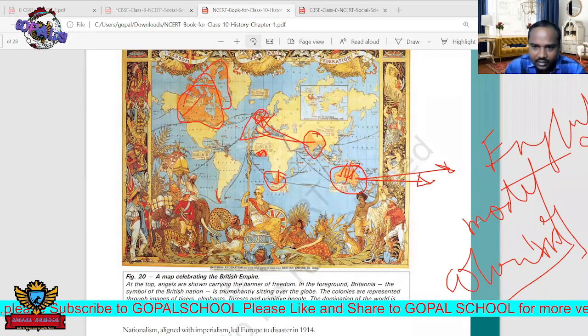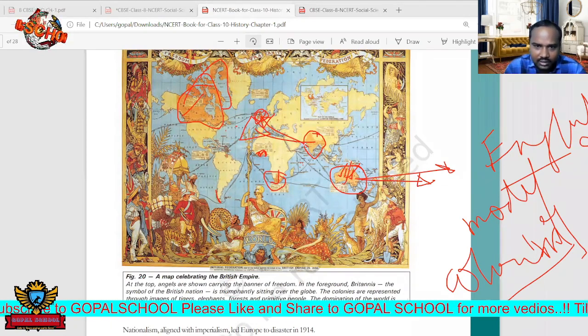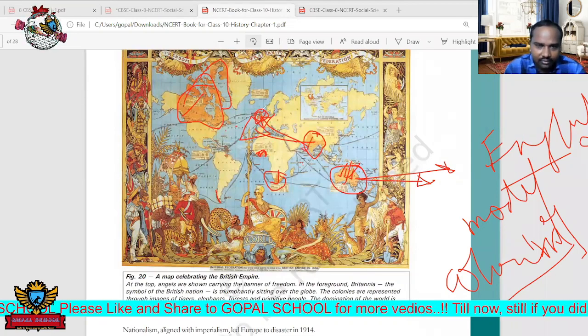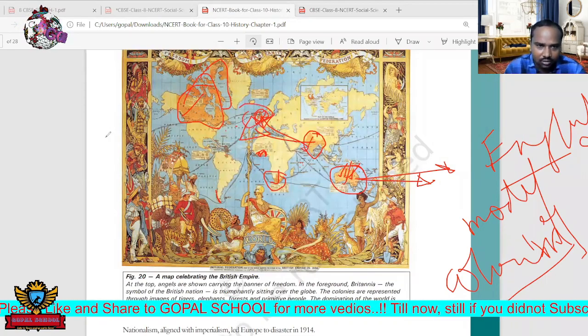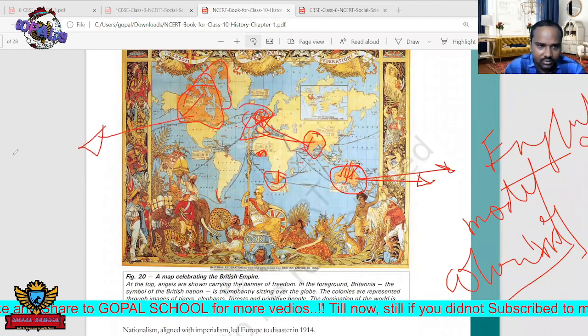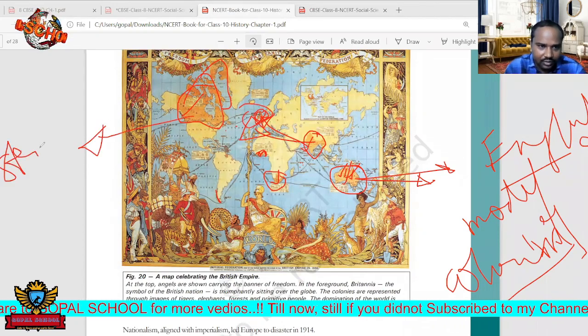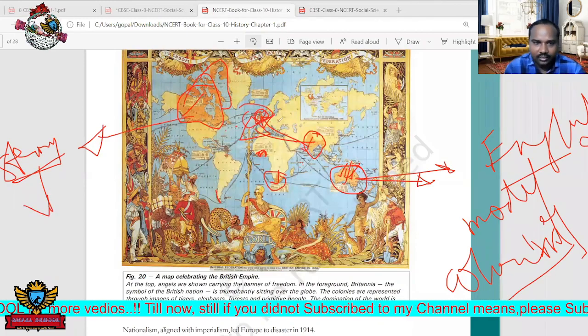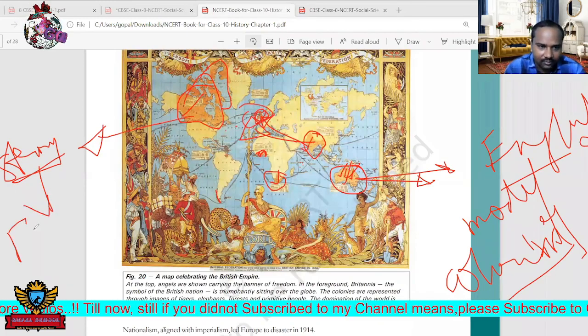After knowing this about England's colonies, slowly England became the largest empire in the world. It also became the strongest one. By following this, once again the other countries also started, that is France and Germany.